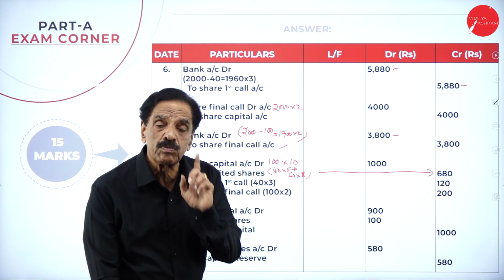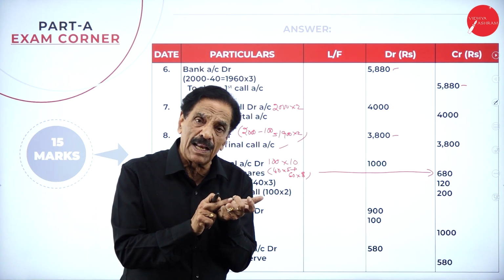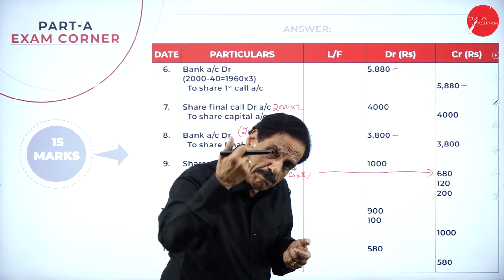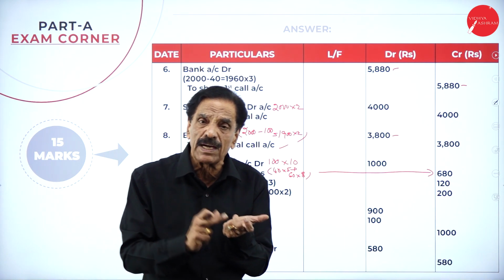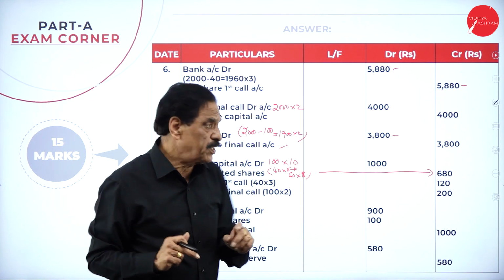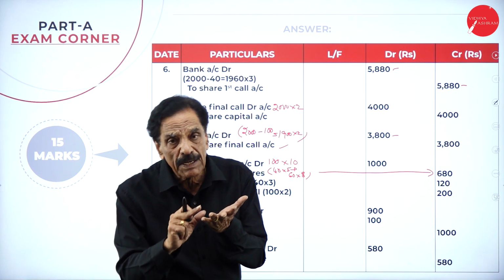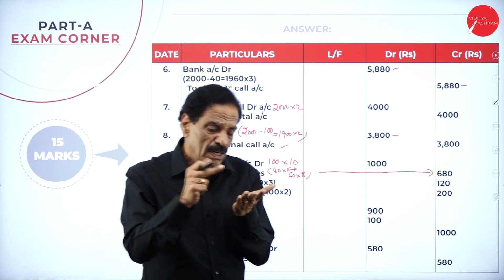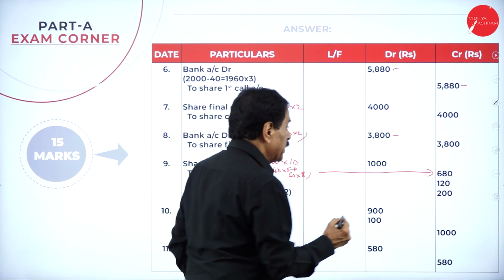How is this? What does the 40-share man hold? He holds 40 shares. He paid application, he paid allotment. Don't take the premium into consideration because the premium is already paid, and no failure from the premium is considered. So 2 on application, 3 on allotment, 5 rupees has been paid on 40 shares. 40 into 5 is 200. The man who holds 60 shares paid application, allotment and first call: 2 on application, 3 on allotment, 3 on the first call. Totally 8 has been paid. This is already paid.